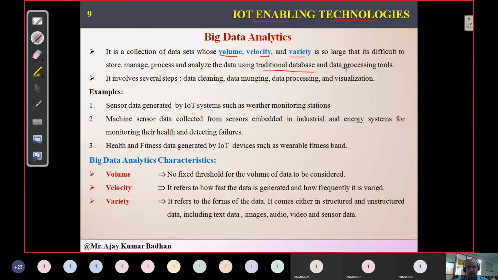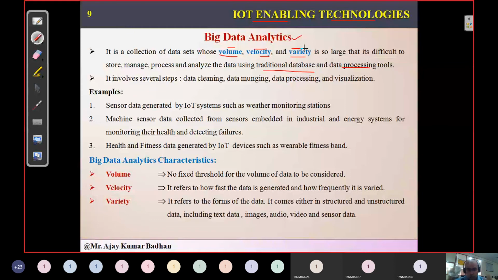Using this database and the techniques we have, we cannot process the data because this data is very, very huge. Like, some 100 TB or 200 TB, 500 TB of data is there. So using Oracle 5G or 6G or something like that, using different versions, if you want to analyze this 10 TB or 100 TB of data, it's not possible. That's highly impossible. It's impractical too. So for that purpose, we require this concept called big data analytics, and it is purely based upon three properties: volume, velocity, and variety.